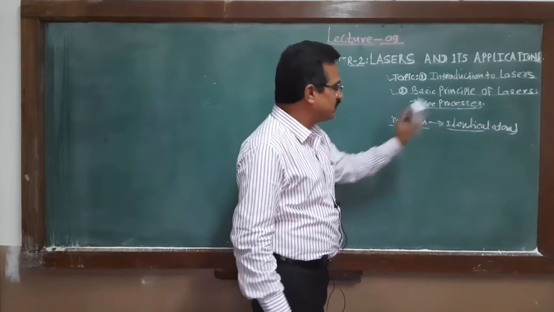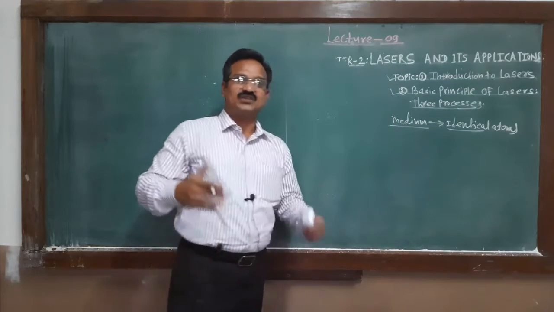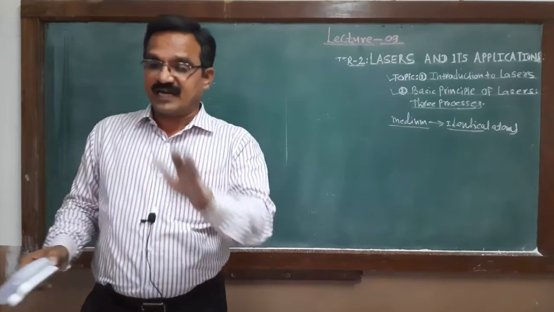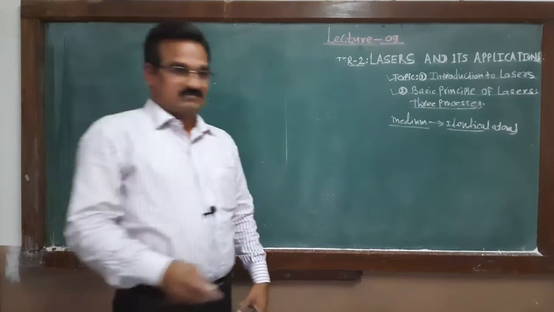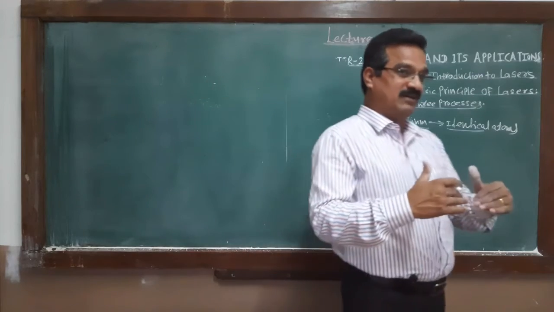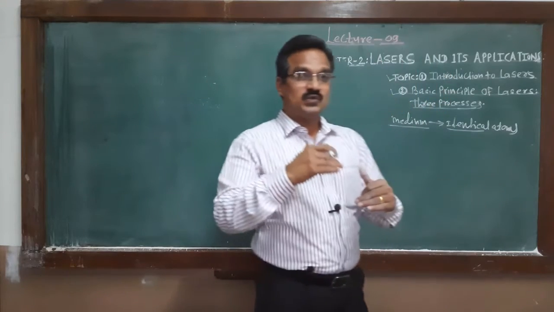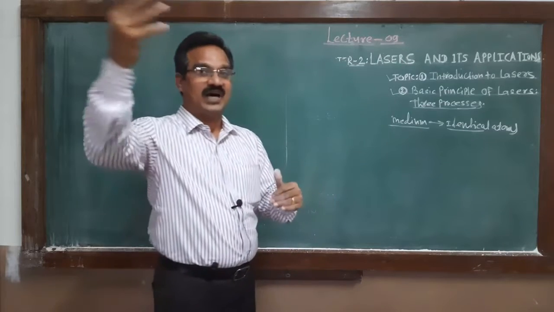Within that medium there are a number of identical atoms, and remember that these atoms are capable of jumping from lower energy to higher energy.